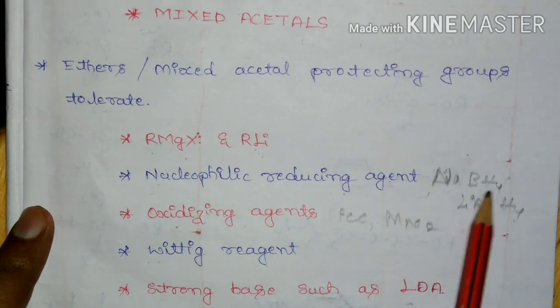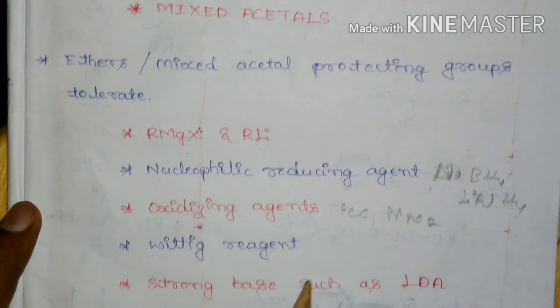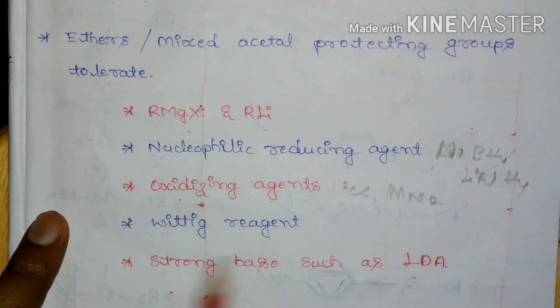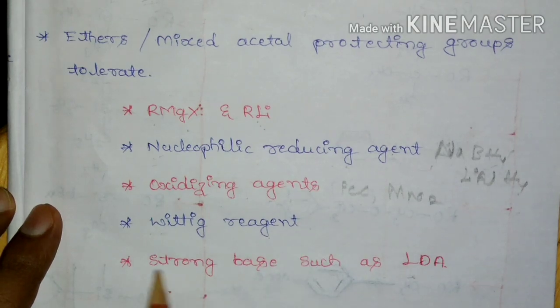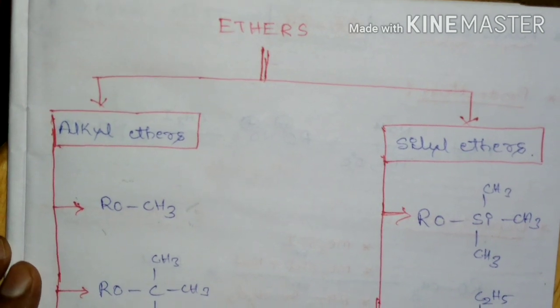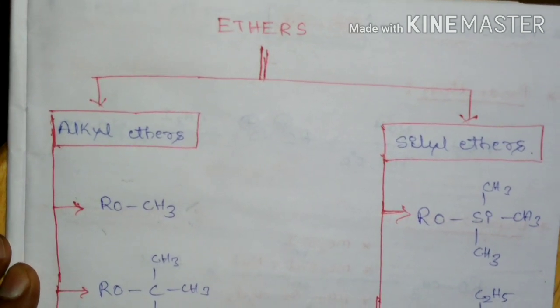nucleophilic reducing agents like sodium borohydride, lithium aluminum hydride, oxidizing agents like PCC, manganese dioxide, Wittig reagent, strong base such as lithium diisopropyl amide. So first we will see how alcohols can be protected as ethers.